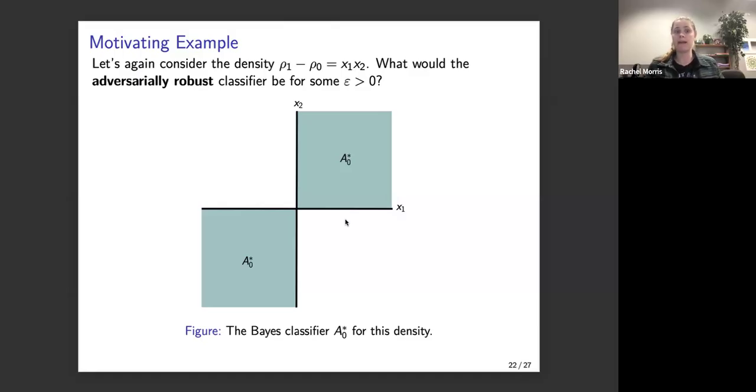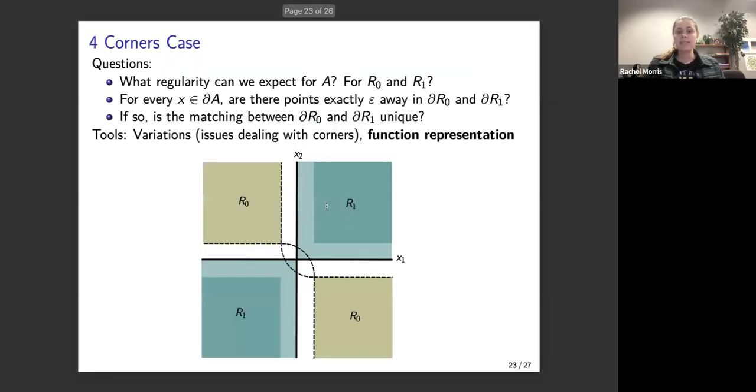And back to the motivating example, if we consider rho 1 minus rho 0 equal to the product x1 times x2, and we think about what the adversarially robust classifier would be for an epsilon greater than 0, well, if we just consider that the Bayes classifier is the candidate, which is this light blue set beneath everything, including this dark blue set as well, then notice that there is a corner here at 0, 0. So there's already a point where we would not expect it to be differentiable. So hopefully, if these minimizers can be C2 in general, this is not going to be a minimal energy classifier, and there is something better.